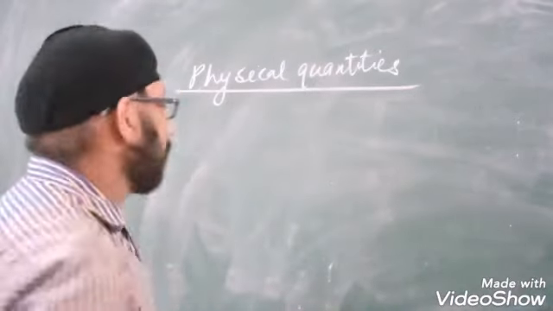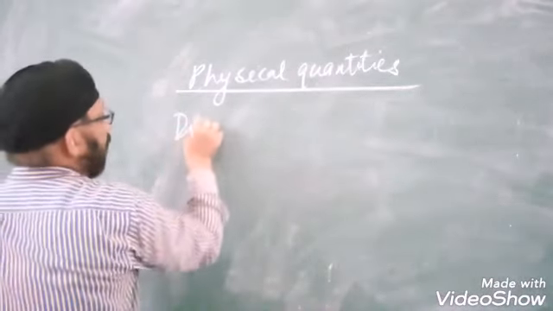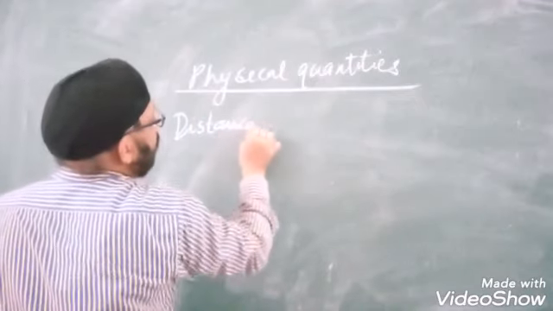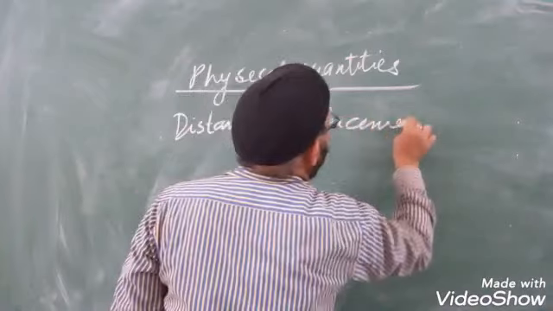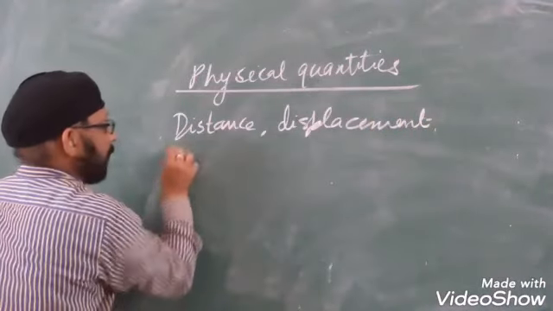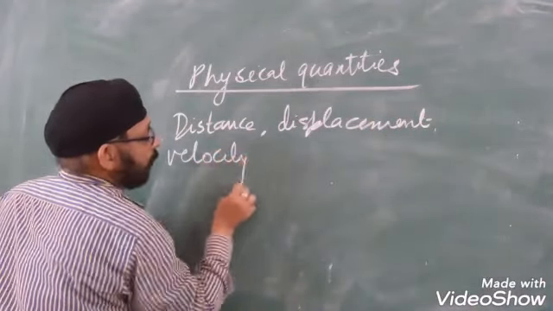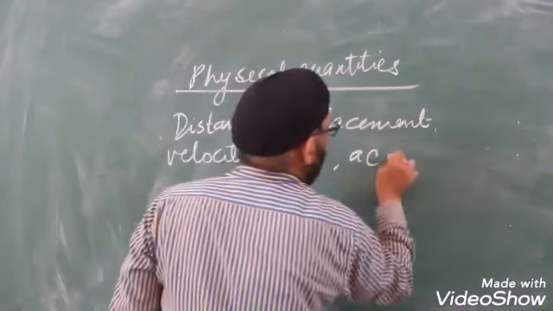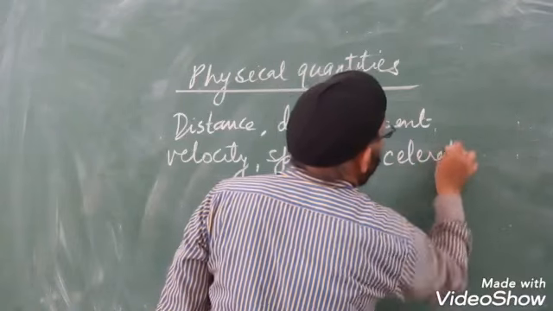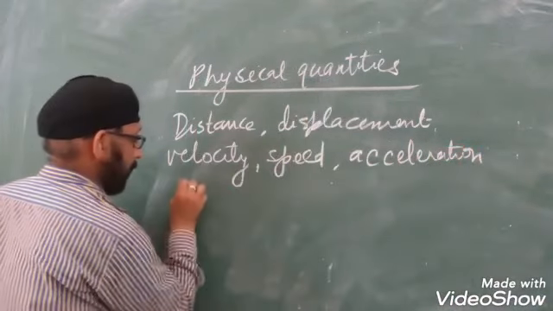The examples of physical quantities are distance, displacement, velocity, speed, acceleration, force.